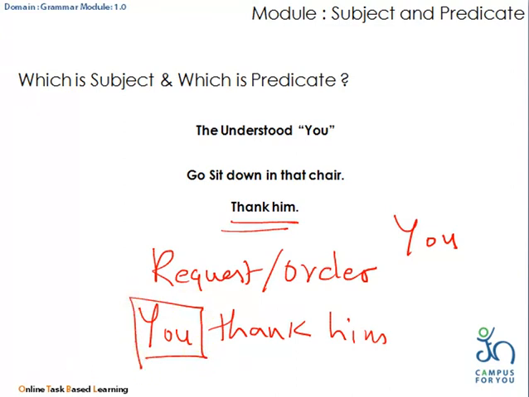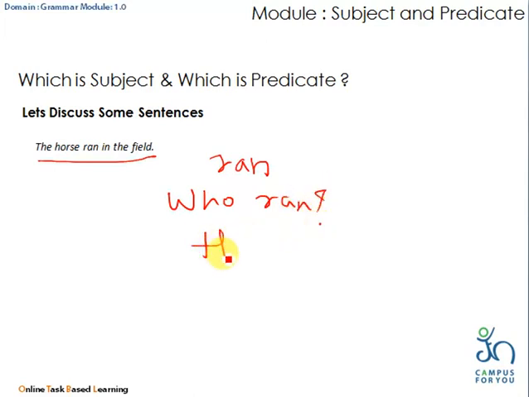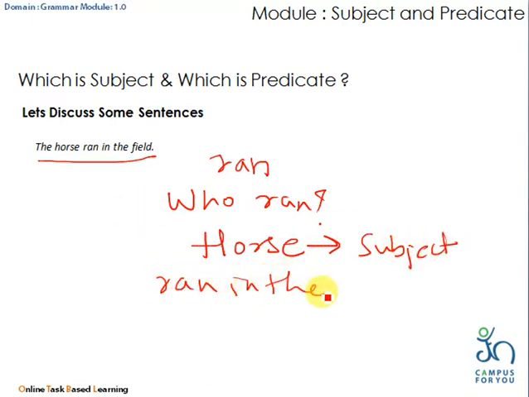Now, we will consider some more examples. Let us discuss some of the sentences. The horse ran in the field. Now, what is the verb? Verb is ran. We will ask the question who ran. Definitely the answer is horse. So, the subject is horse. And the predicate is ran in the field.